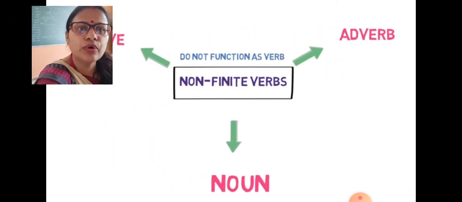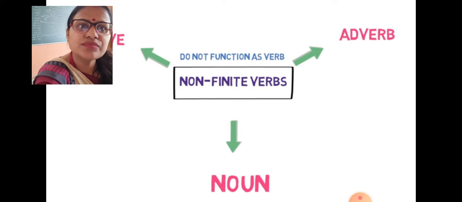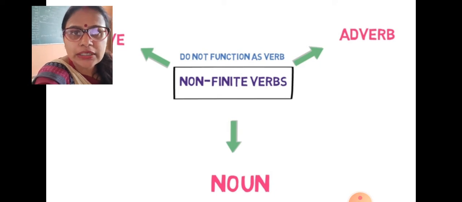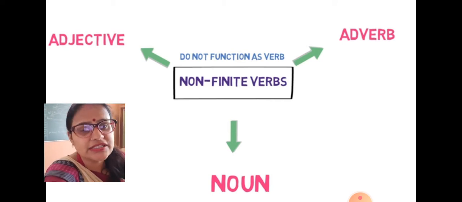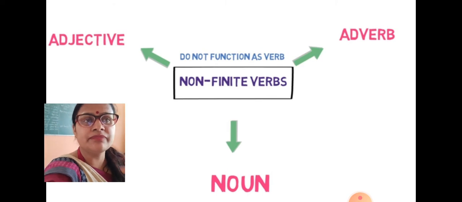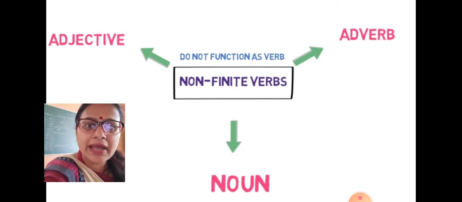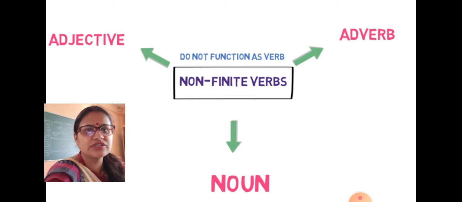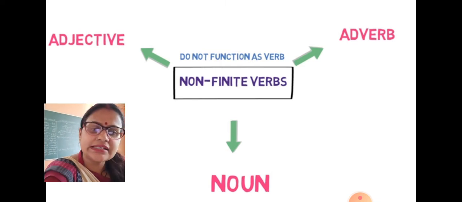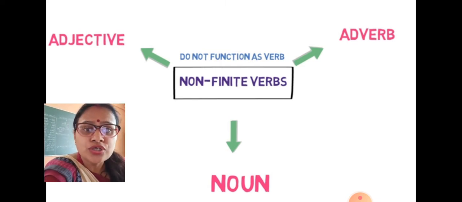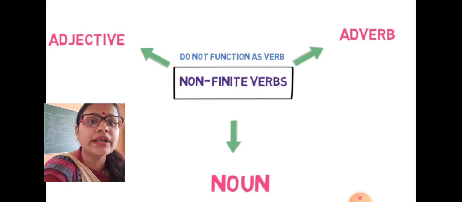Let's go ahead, and when I try to describe non-finite verbs, sometimes non-finite verbs work as adjective, noun, adverb. They do not function as a verb. The verb's function is to perform as a verb to show you the action of a subject. But sometimes these verbs work as an adjective, sometimes as a noun, and sometimes as an adverb also. So there is no work according to the verbs, but yes, they work as an adjective, noun or an adverb.